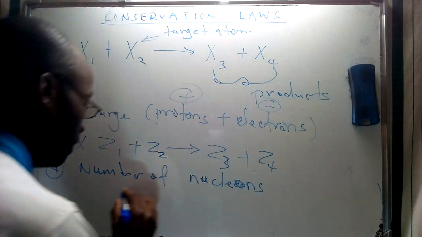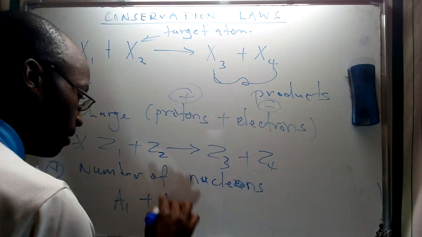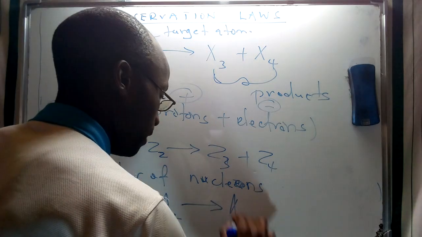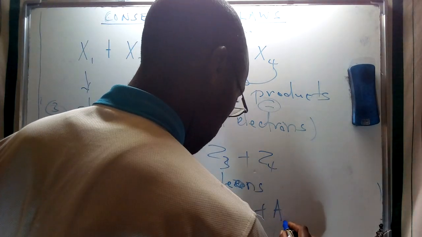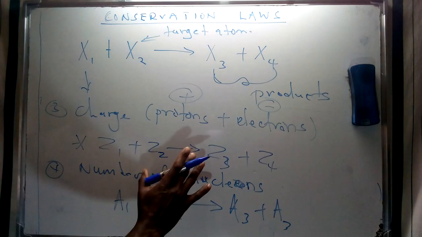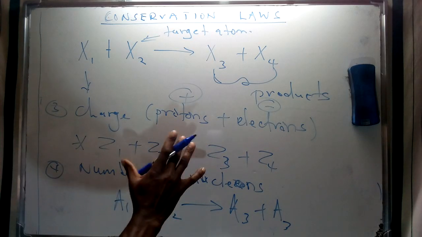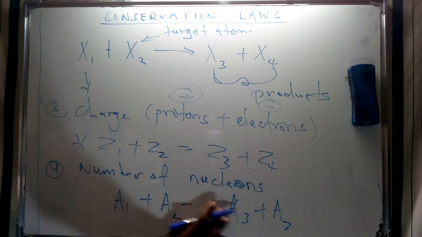And we can represent the mass number with the letter A. So the mass number in this specific system is going to be conserved.